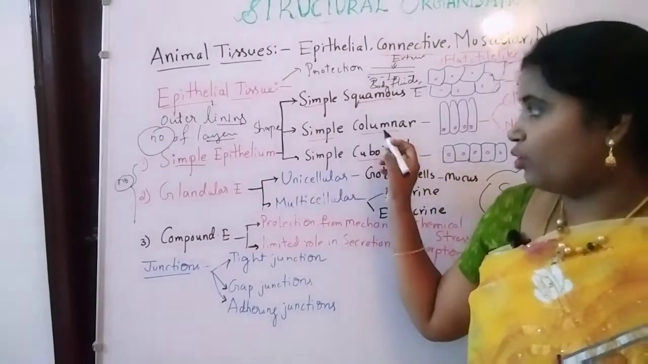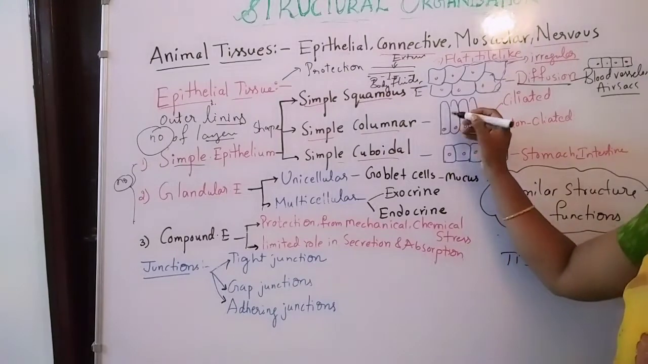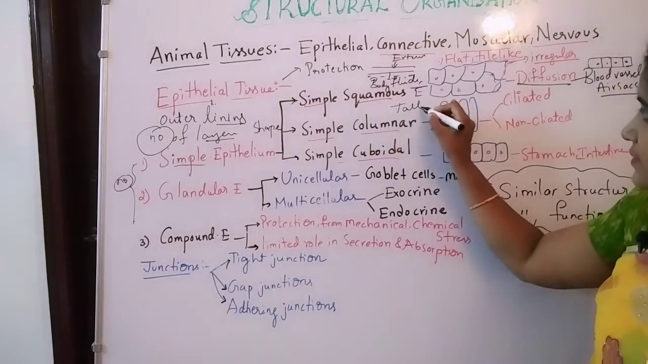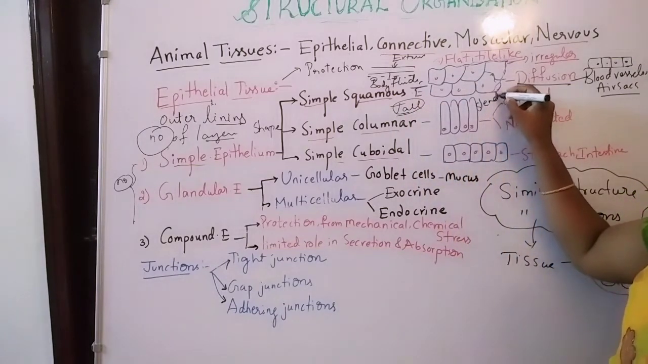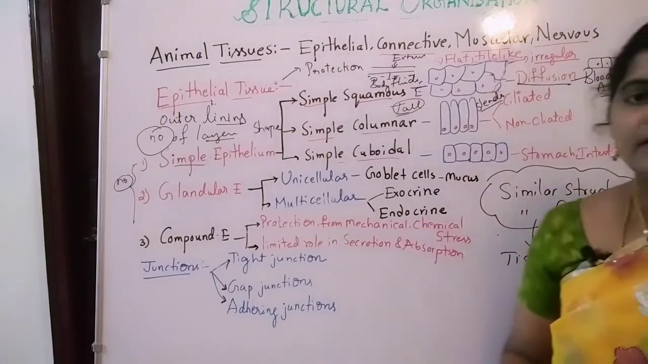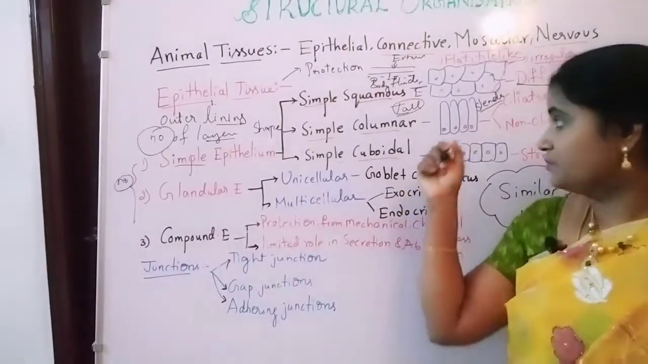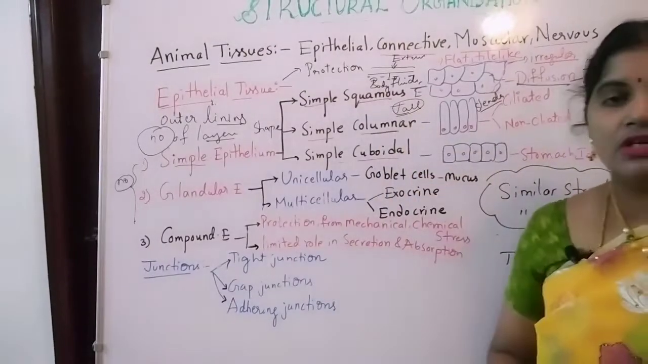Next one, simple columnar epithelium. See here, simple columnar epithelium, column shaped cells. Column shaped is nothing but tall and slender cells. These types of cells are present in the epithelium. That's why this epithelium is known as columnar epithelium.